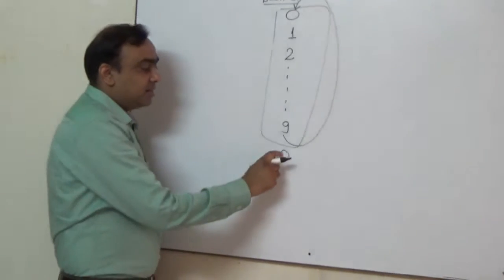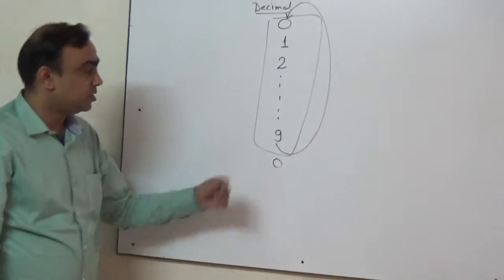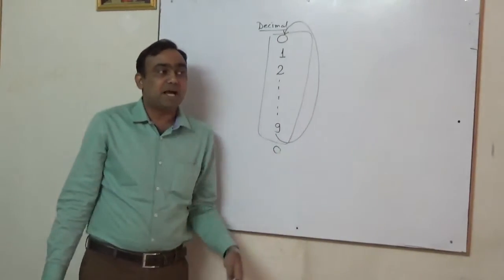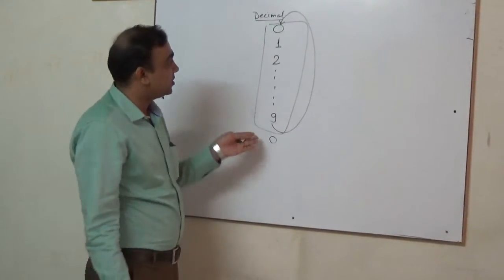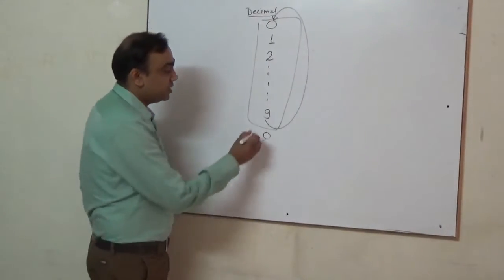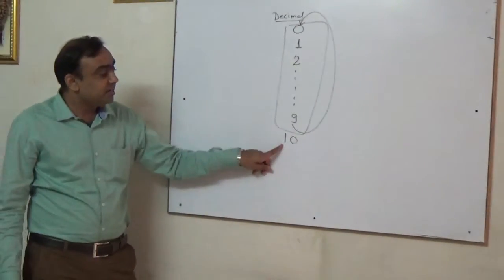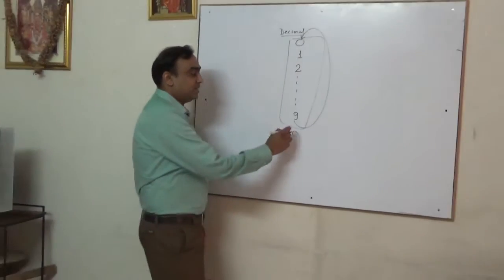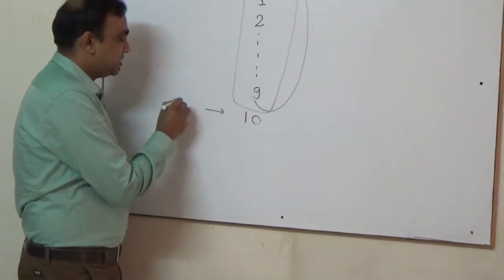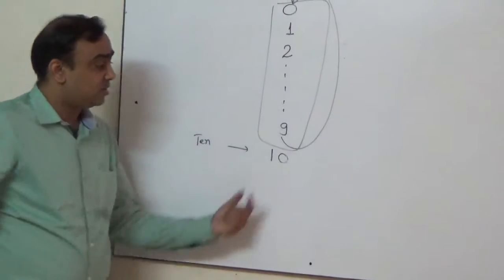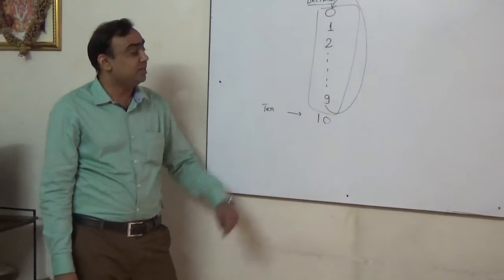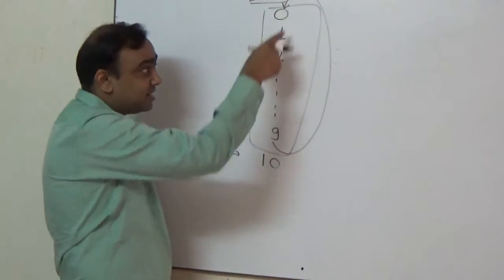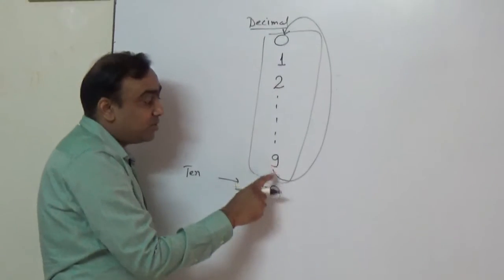But if you write only 0, 0 means no transaction. Actually, suppose we have given 10 apples to somebody and we want to write down this transaction. So we write 1 here. This 1 indicates that one cycle has been completed. So 10. Now we call it 10 commercially, but this is 10 in the sense of the number system. So this 10 comes where the digit ends. See, digits end at 9, but counting will continue.